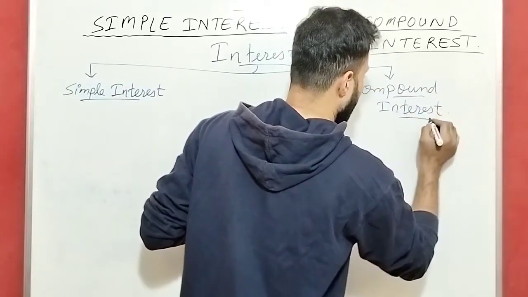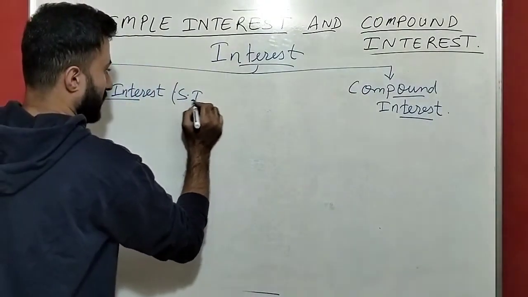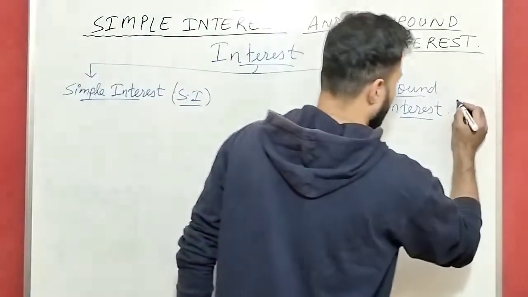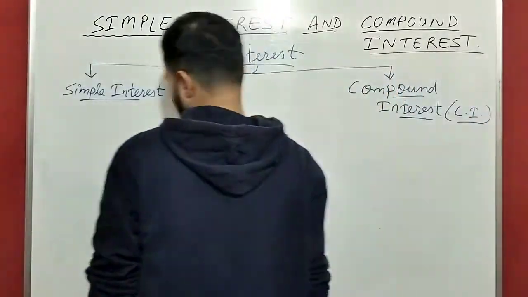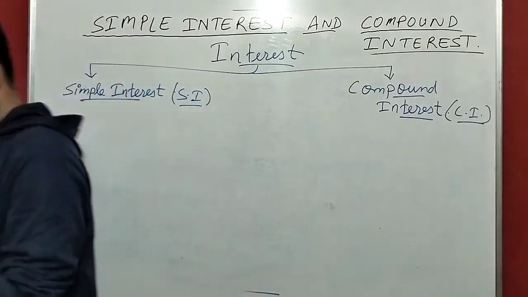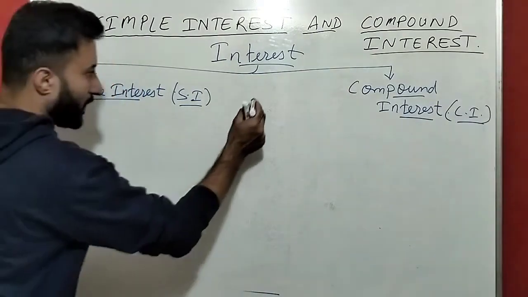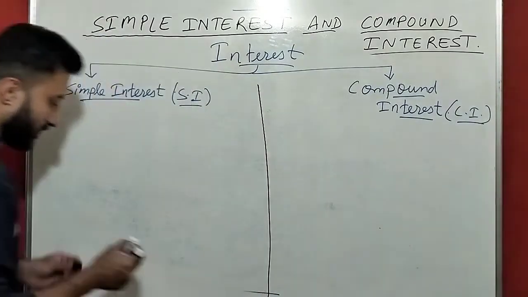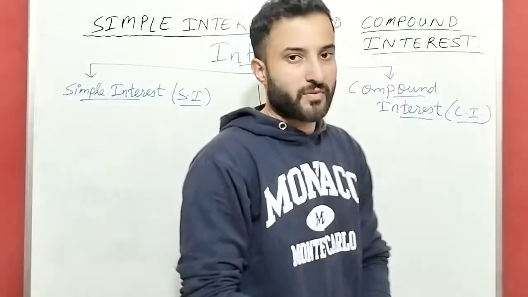Simple interest, another is compound interest. Simple interest, also we can say SI, compound interest, CI. Okay, simple interest SI, compound interest CI. Now what is the difference between simple interest and compound interest? Can anyone say me what is the difference between simple interest and compound interest?